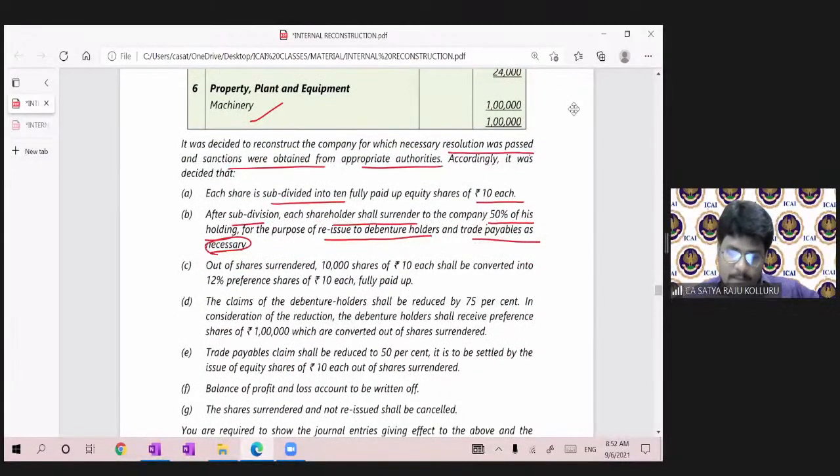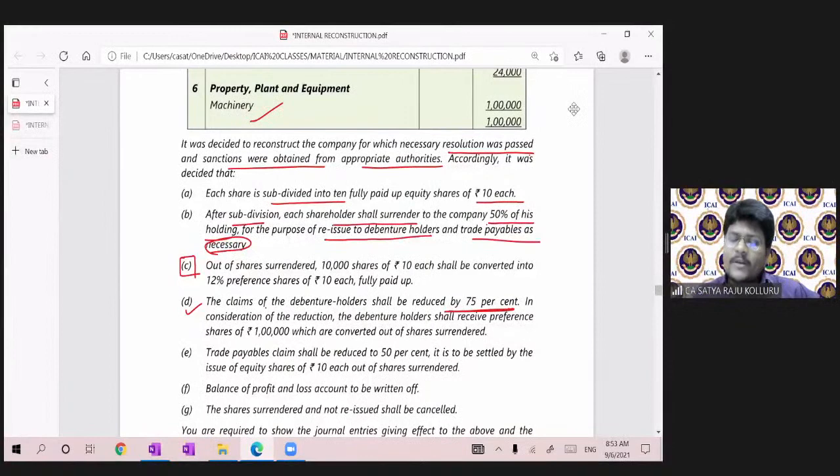I will read point number C later. Just give me a small second. I will read point number D first, then I will read point number C. The claims of the debenture holders shall be reduced by 75%.